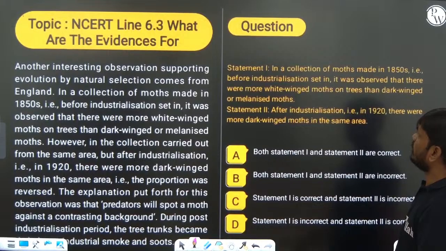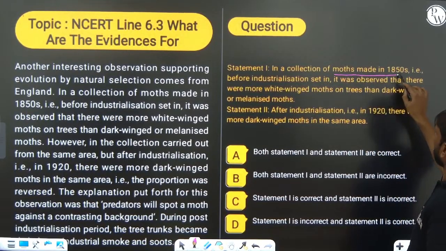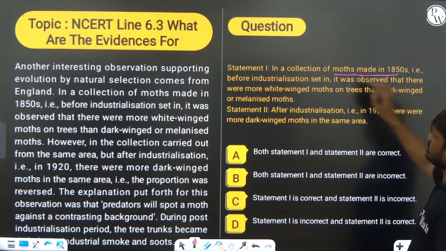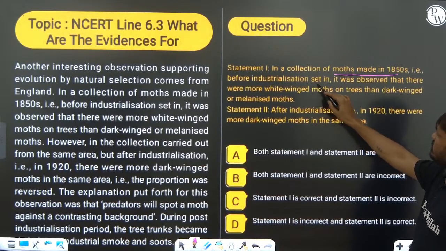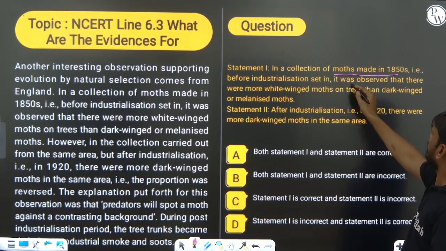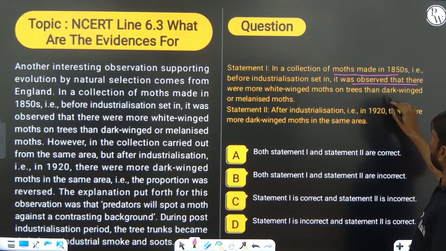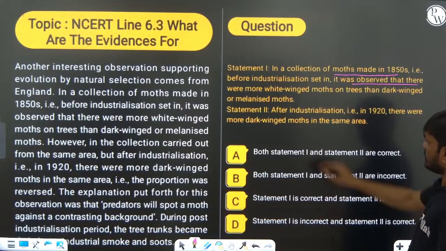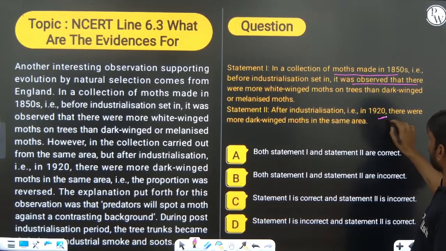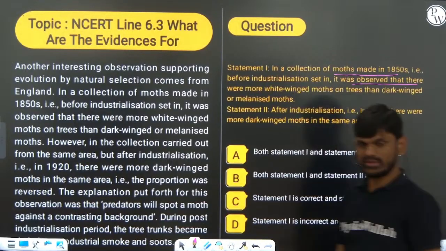Okay. One more you can see. In a collection of moth made in the 1850s, that is before industrialization, it was observed that there were more white-winged moth on trees than dark-winged moth or melanized moth. After industrialization, 1920, there were more dark-winged moth in the same area, right?